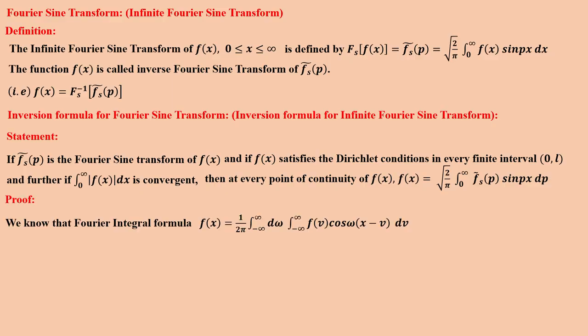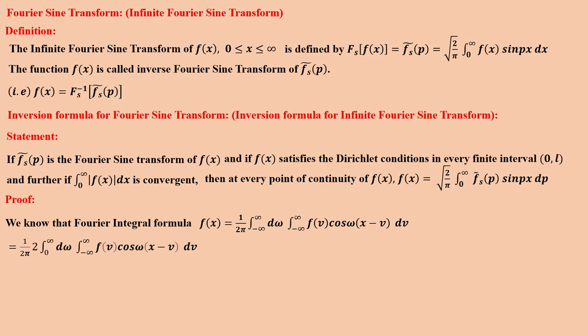We'll see the proof. We know the Fourier integral formula: f(x) = 1 by 2 pi integral minus infinity to plus infinity d omega, integral minus infinity to plus infinity f(v) cos omega(x minus v) dv, which is equal to 1 by 2 pi times 2 integral 0 to infinity d omega.